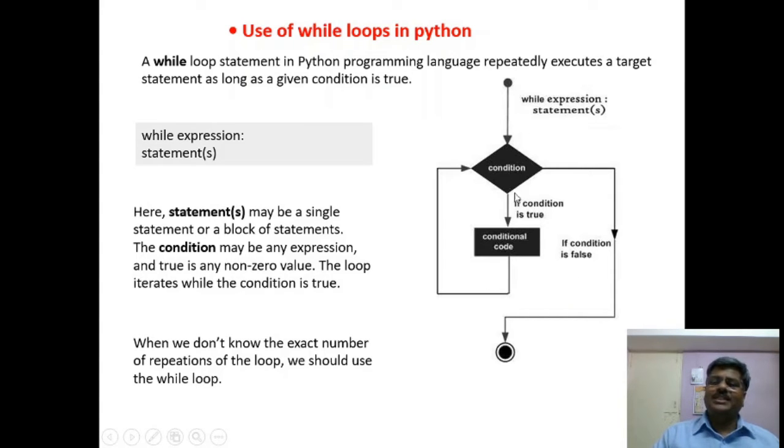As long as this condition is true, this conditional code or block will be executed. If the condition is false, the control will come out of the loop. So when we don't know the exact number of repetitions of the loop, we should use the while loop.